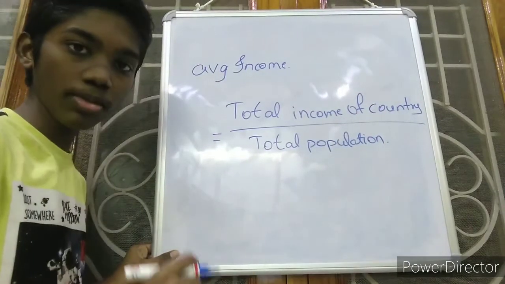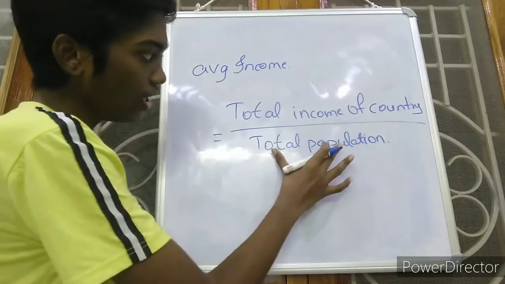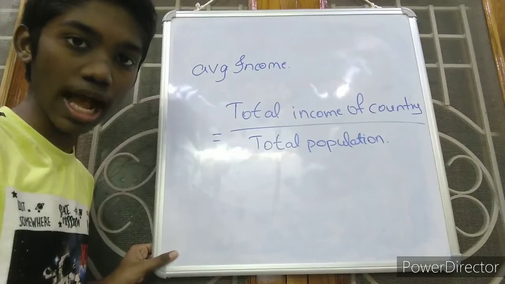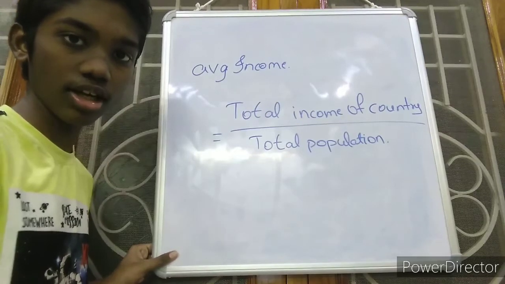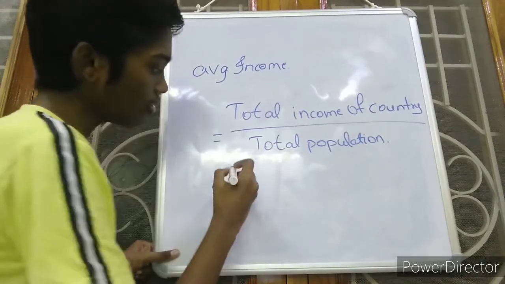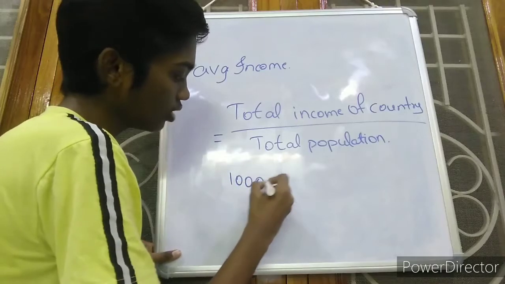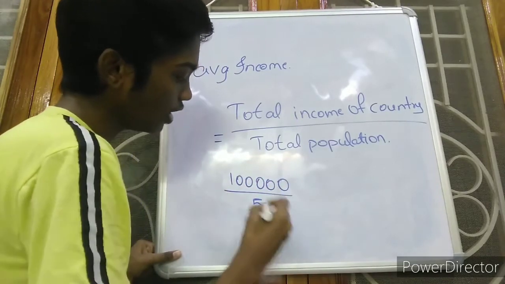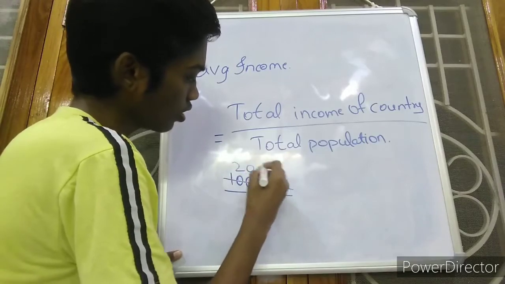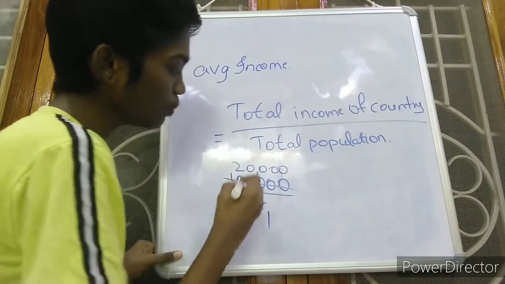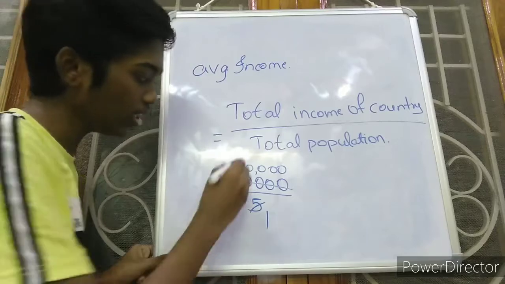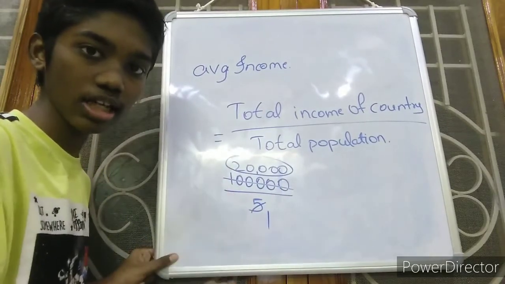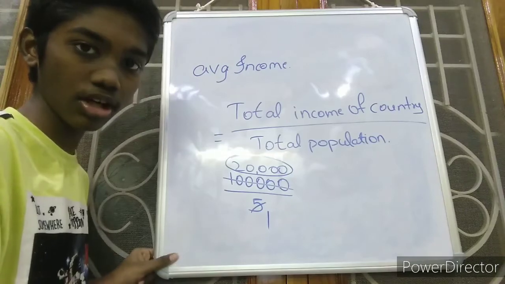So the problem is only with the population. If we divide the total income with the total population, we can accurately give the average income of one person in a country. So in the previous example, country A is earning 1 lakh. It has 5 citizens. If we divide, for each person we get the average income, that is each person is earning 20,000 rupees. On this we can classify them as developed or undeveloped or developing.